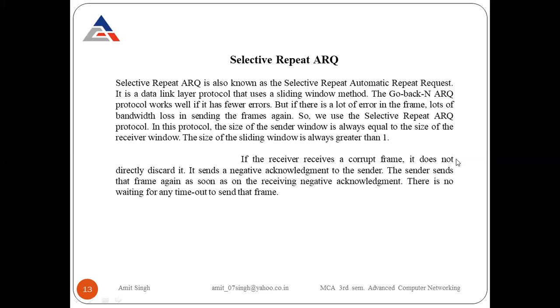To overcome this problem, we have a new protocol, and that protocol's name is selective repeat ARQ. Clear? If the receiver receives a corrupt frame, it does not directly discard it. But what happens in the case of Go-Back-N ARQ? If the receiver receives a corrupt frame, it simply discards it. But that does not happen in selective repeat ARQ. It does not discard it instantly. It waits for some time, checks the value of that frame, then takes the decision.